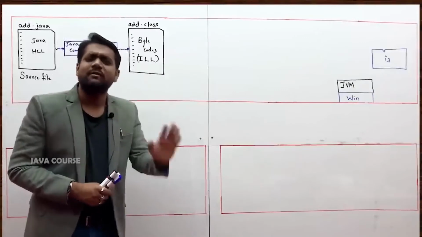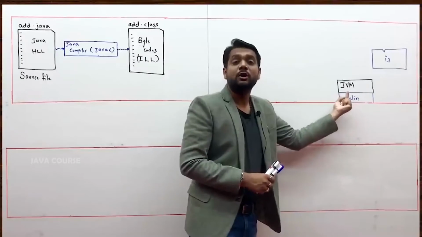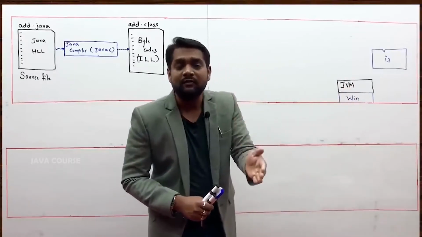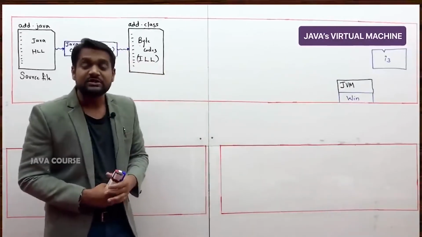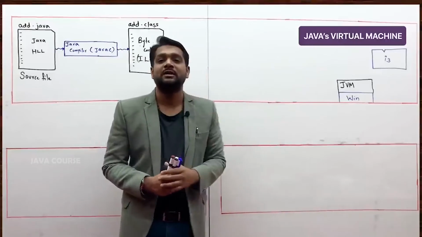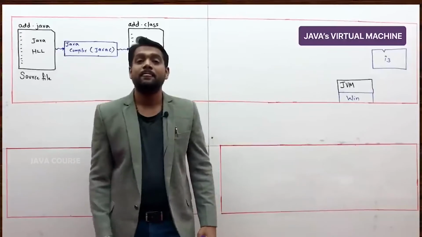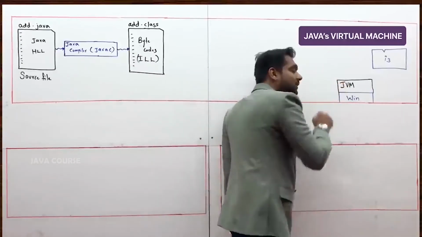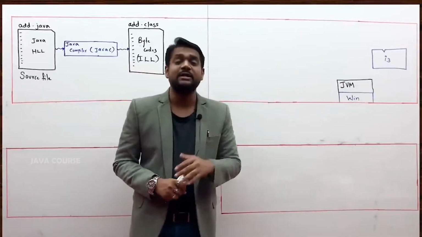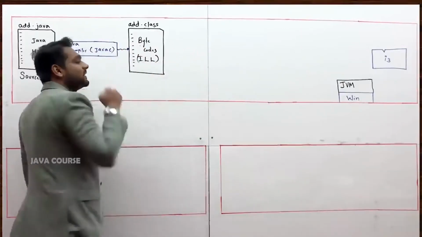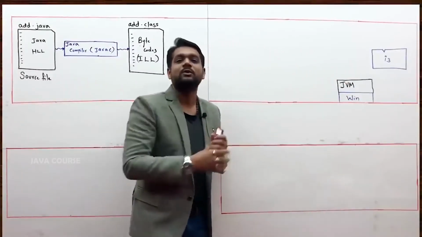To execute any Java program in your computer, on the operating system, you should have installed JVM, which stands for Java's Virtual Machine. JVM stands for Java's Virtual Machine. Oh, Java's Virtual Machine. What is it, sir? In today's class, I cannot tell you. I know most of the students would get irritated, sir. What is this in today's class? You are not telling. When will you tell? When the time comes, I would tell.